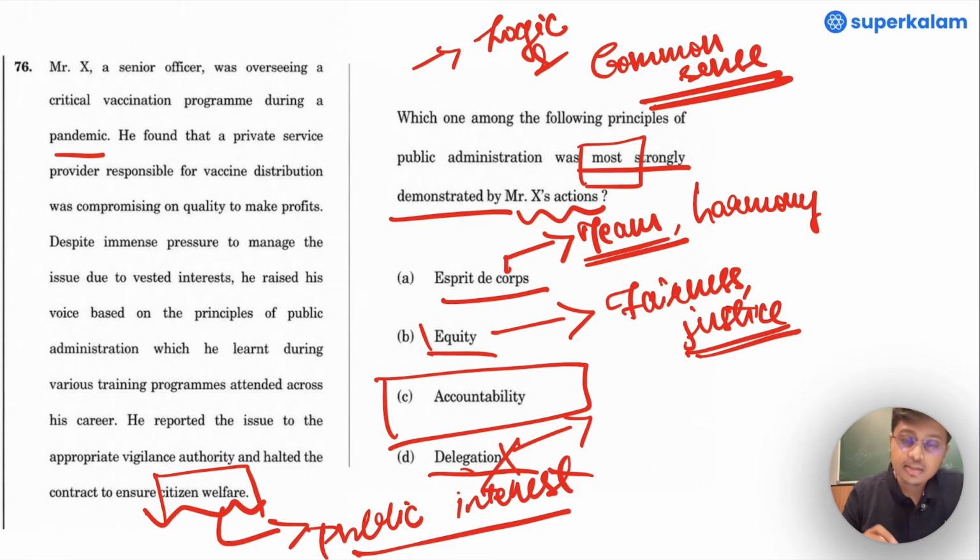It is common sense also for us to choose accountability, because in accountability, one is responsible for one's actions. Also, one has to take actions which are in line with the protection of public interest. And this is what Mr. X has done. Hence, the answer becomes C, accountability.